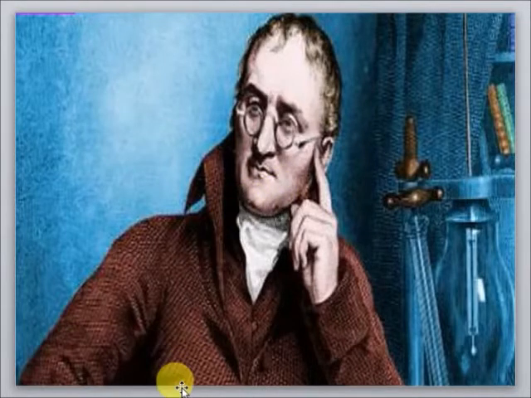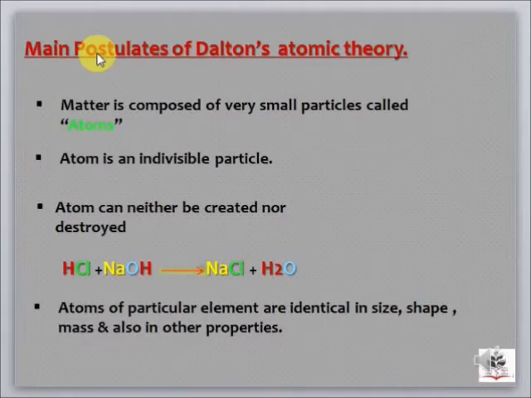So let's see what the main points of Dalton's atomic theory are. Okay students, these are the main postulates of Dalton's atomic theory. Main postulates or main points. The first point is matter is composed of very small particles called atoms. As discussed before, Democritus and John Dalton both believed that matter is composed of smaller particles, and those particles were known as atoms. Atom is an indivisible particle. It means an atom cannot be further divided into smaller particles.